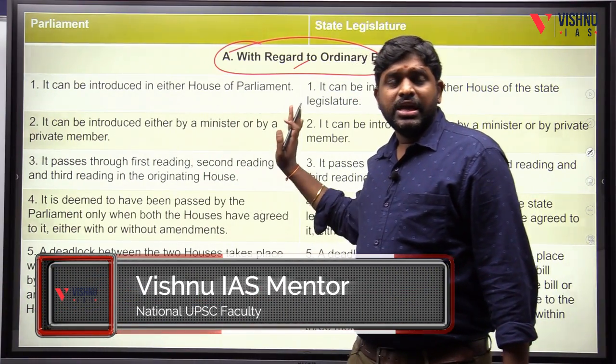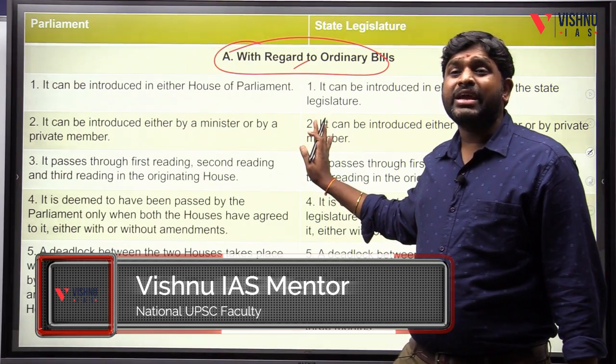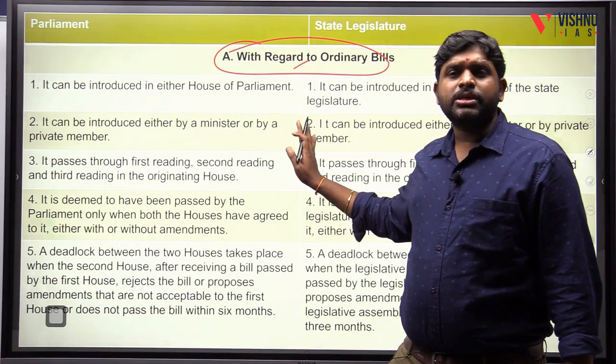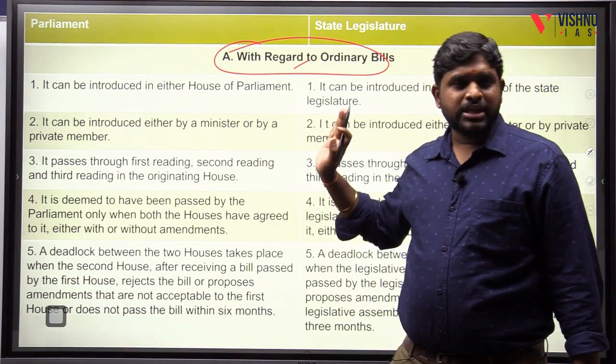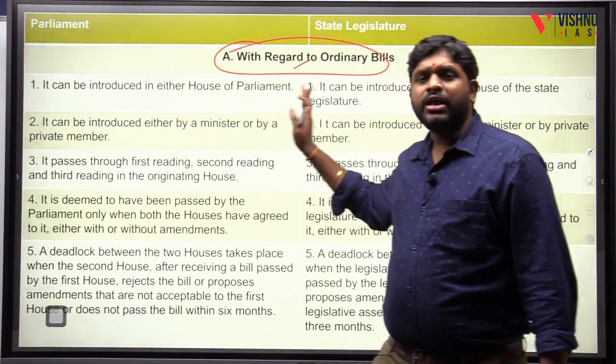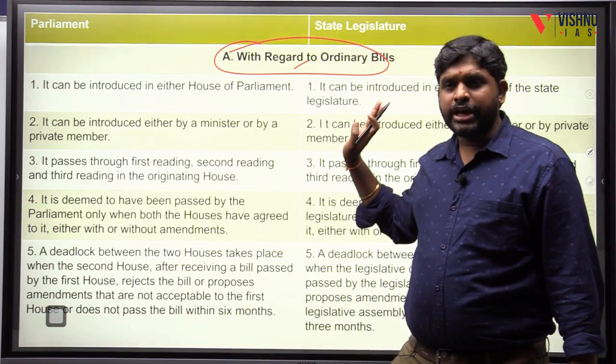Parliament, state legislature. Here, for Parliament, by default I will be considering the Lok Sabha and Rajya Sabha. Here it is the Legislative Assembly and Legislative Council.